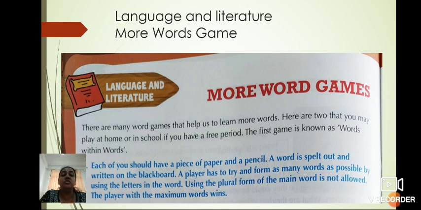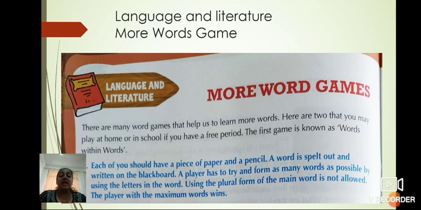The first game is known as Words Within Words. Now what you have to do is, according to my instructions, each of you should take a piece of paper and a pencil. A word is spelled out and written on the blackboard. Here the blackboard is not there, that's why you will write it on your paper.